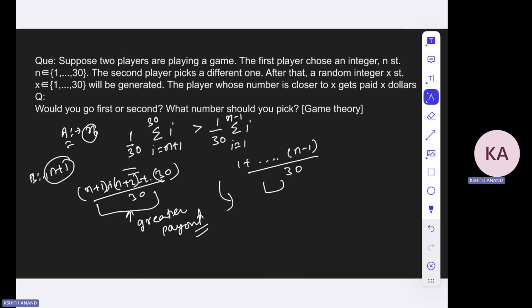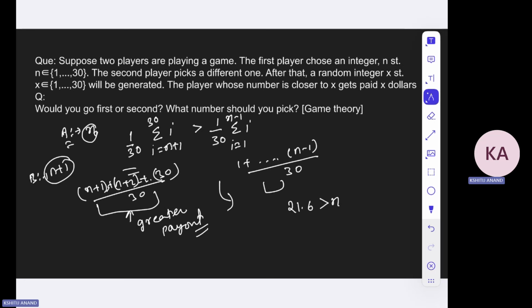So if player B wants to choose a number which is greater than n, when will he choose n plus 1 and when will he choose n minus 1? He will be choosing n plus 1 when the expected payout will be greater by choosing one step above. Now, what is the expected payout in choosing one step above? So let me explain it this way.